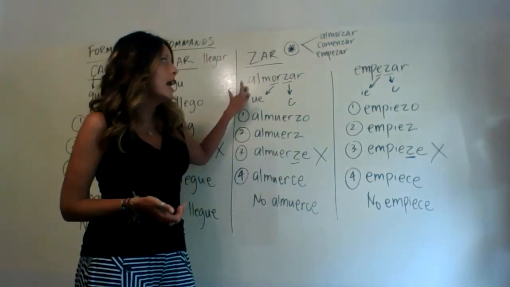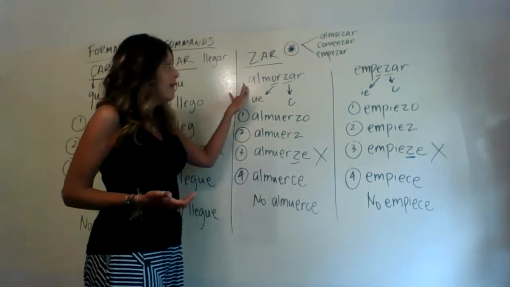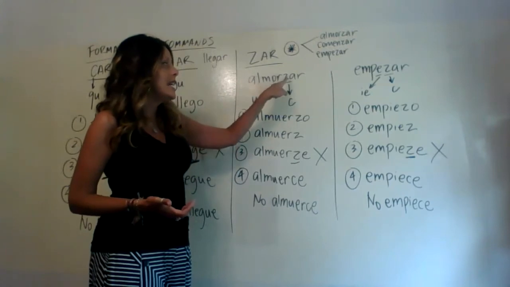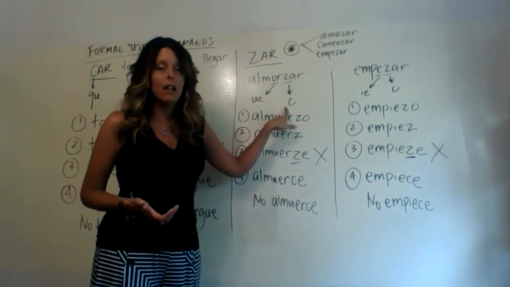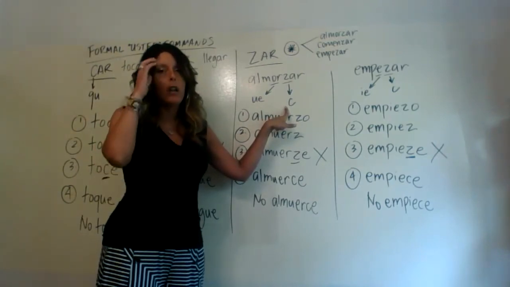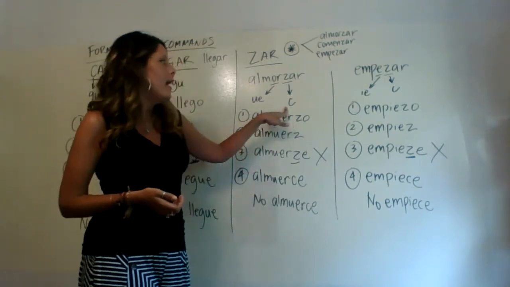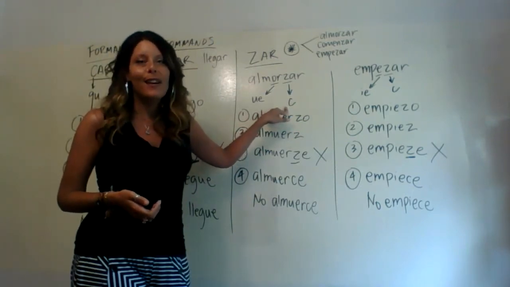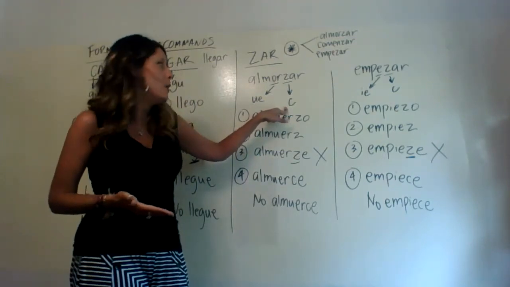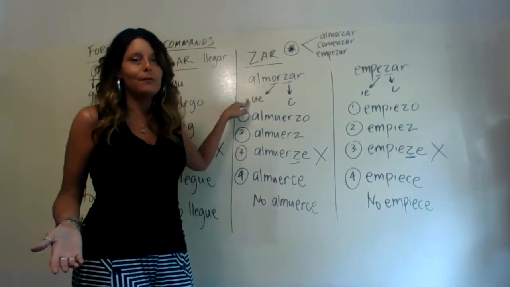Looking at almorzar, again, remember that it means to eat lunch or to have lunch. The big thing to remember about ZAR verbs is that the Z is going to change to what? A C, right? So the Z changes to a C. We have to remember to account for that as we're working with ZAR verbs. But also, whenever we take the verb almorzar back to the yo conjugation of the present tense, it happens to be an O to UE stem change verb. So that's another thing that we have to worry about.